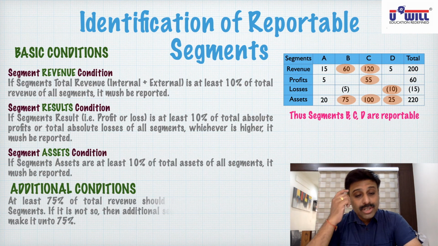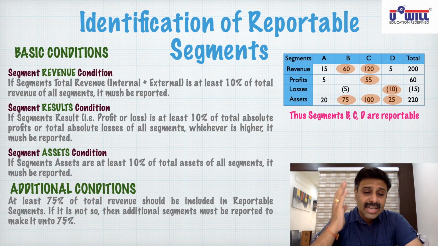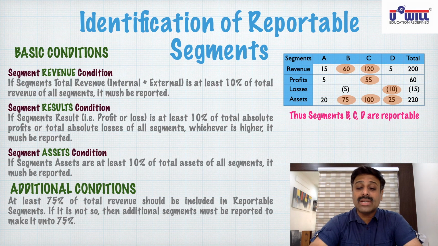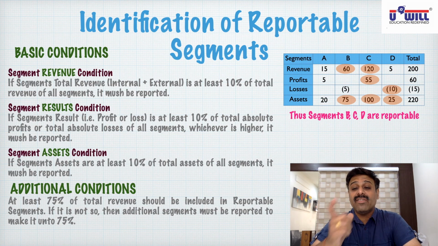What is the first additional condition? At least 75% of total revenue should be included in the reportable segments. If it is not so, then additional segments must be reported to make it up to 75%.